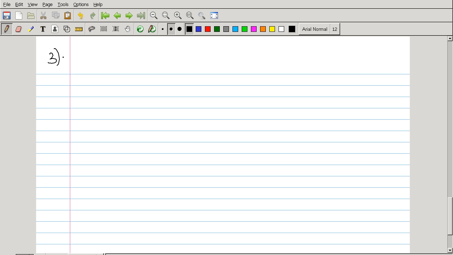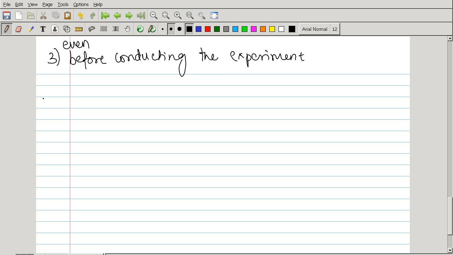I can say that without conducting the experiment itself. So I can define the probability even before conducting the experiment. Okay. Now the fourth one is that the numbers N and NA are not always clear.